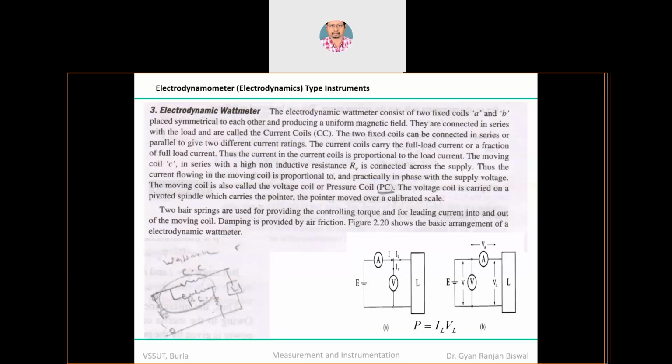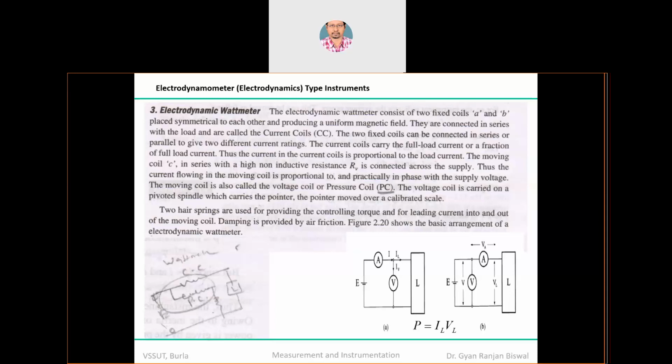I am assuming in a theoretical condition they are equal. Clear? On the other hand, in figure B the ammeter is connected on the load side and the voltmeter is connected across the source. Now, in that case, the total load current is passing through the ammeter configuration.